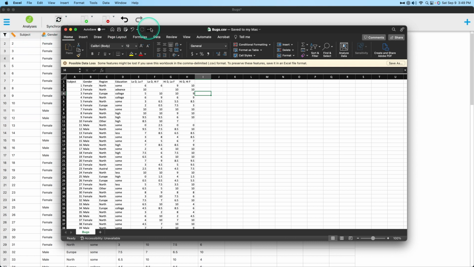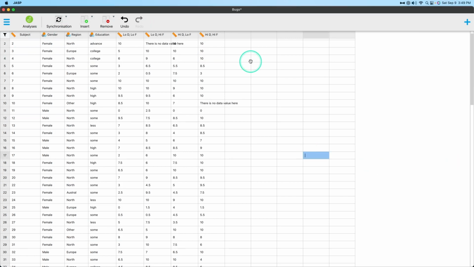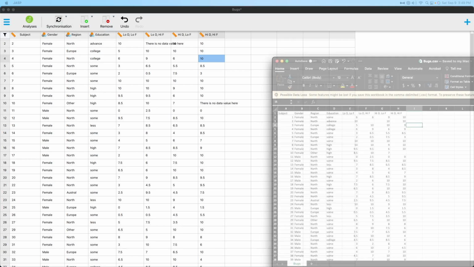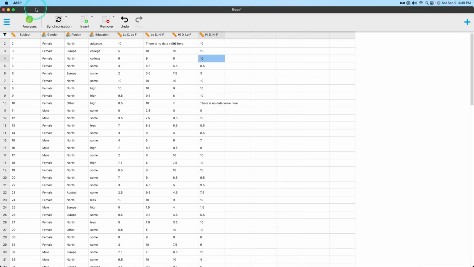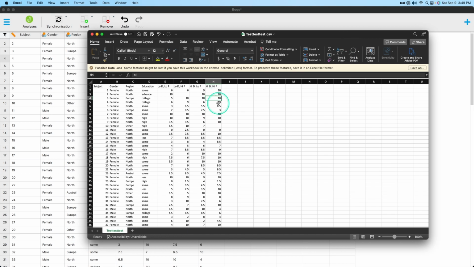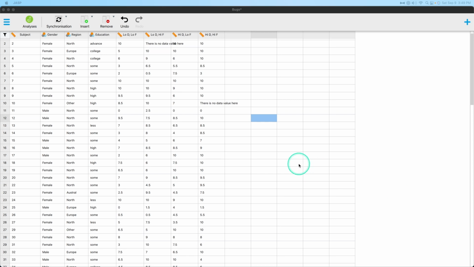So I saved that now, okay? So I saved it, and synchronization should change that back to 10. So that's turning it off, and that's turning it back on. And bugs is still 9, okay? Come on now. I wonder if it takes time, or if this is now linked to test. Interesting. So if I change that to 9, something wicked this way comes. It changed it back to 10.